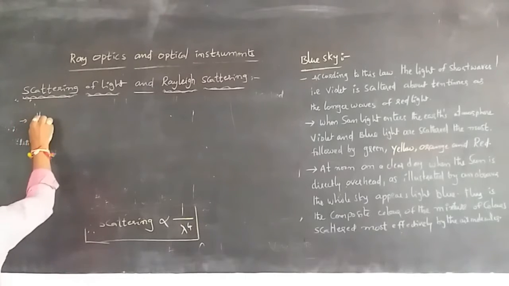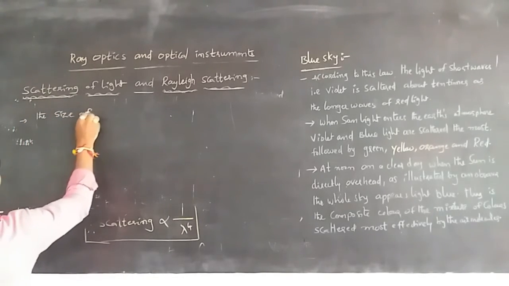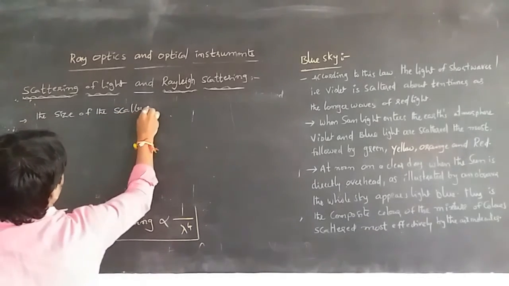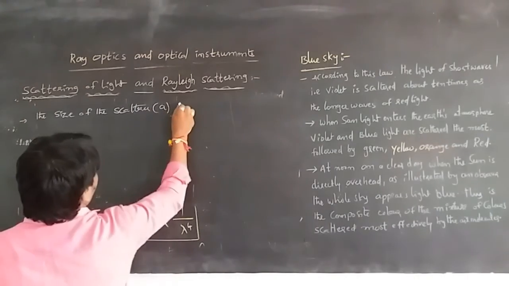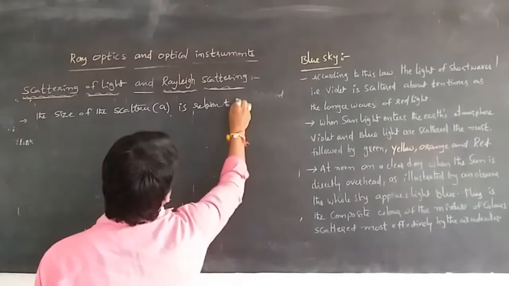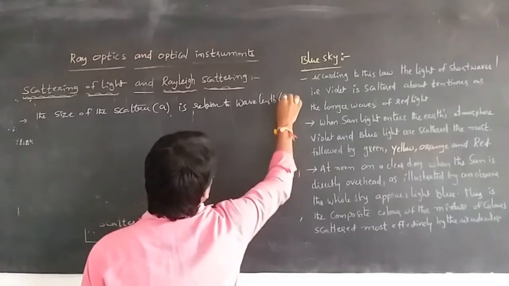That is, the size of the scatterer can be taken as a, relative to the wavelength lambda.